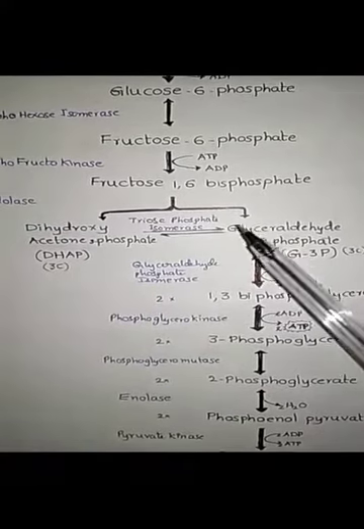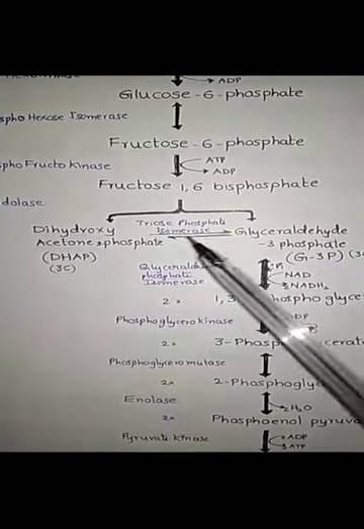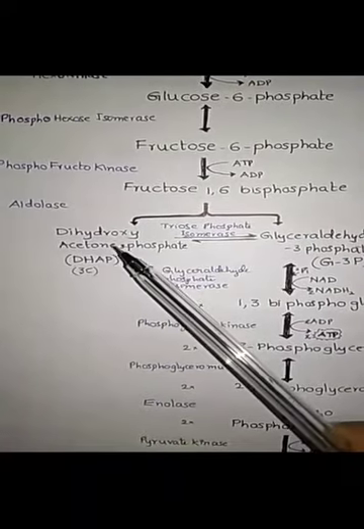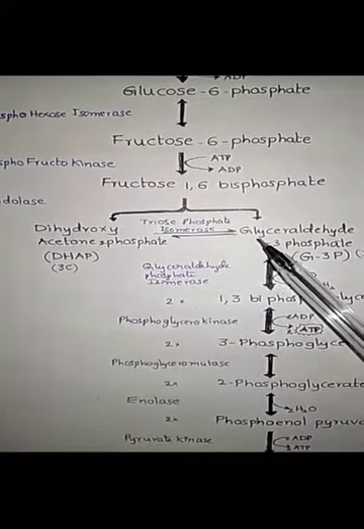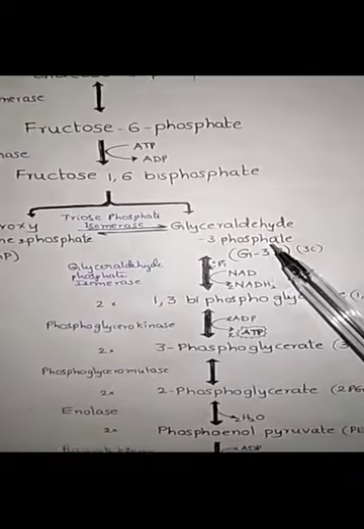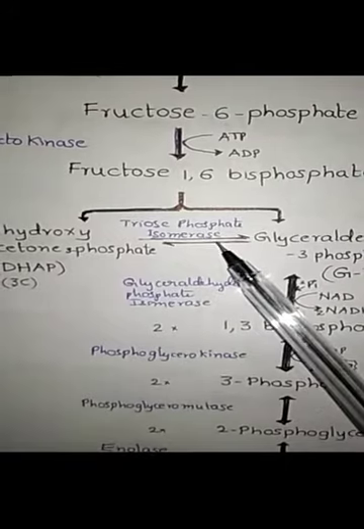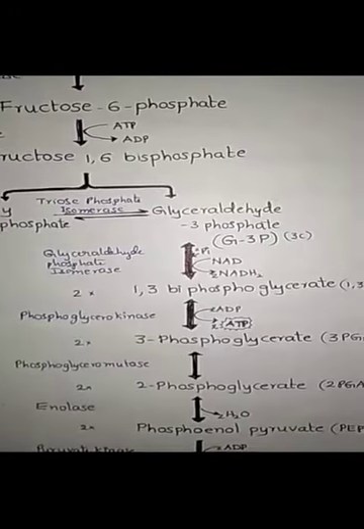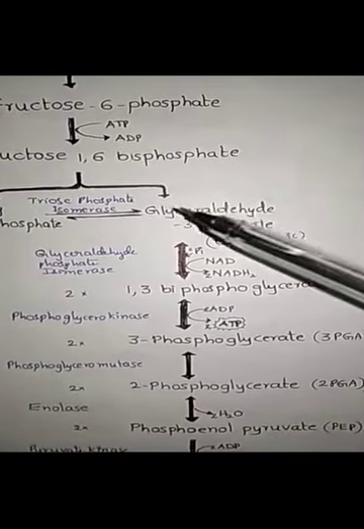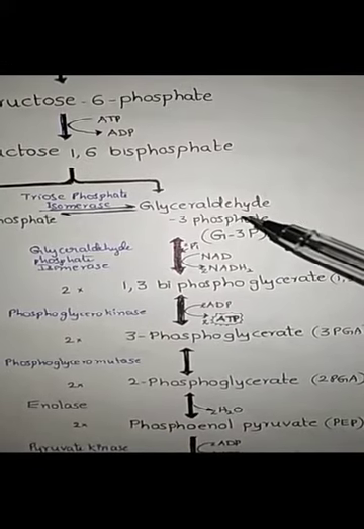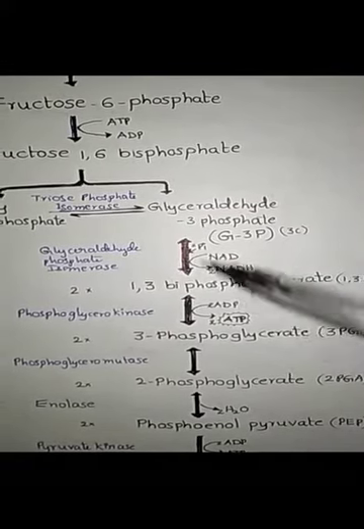Fifth step, isomerization. In this step, DHAP undergoes isomerization to form glyceraldehyde 3-phosphate by triose phosphate isomerase enzyme. Now 2 molecules of glyceraldehyde 3-phosphate undergo further oxidation.